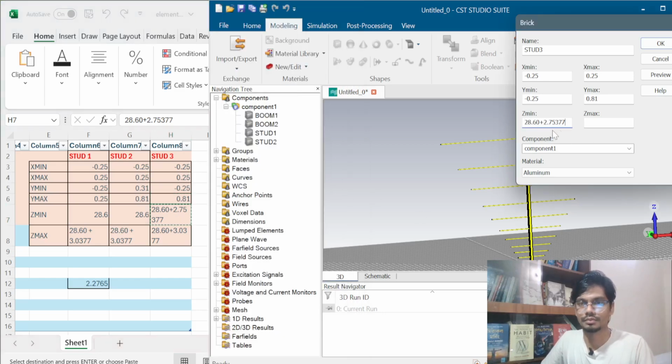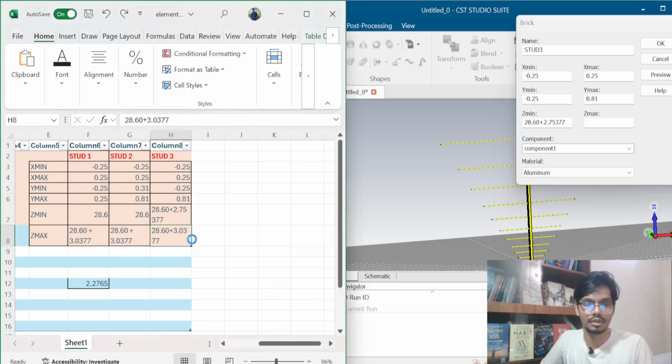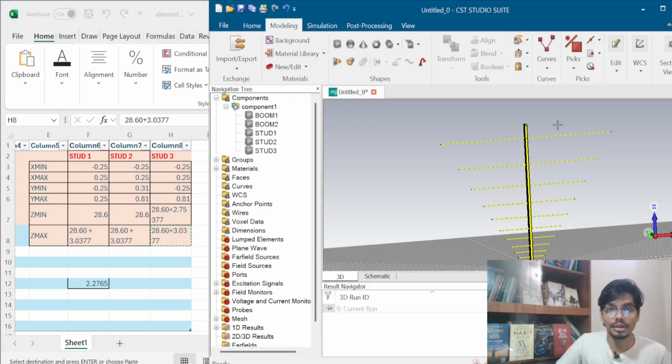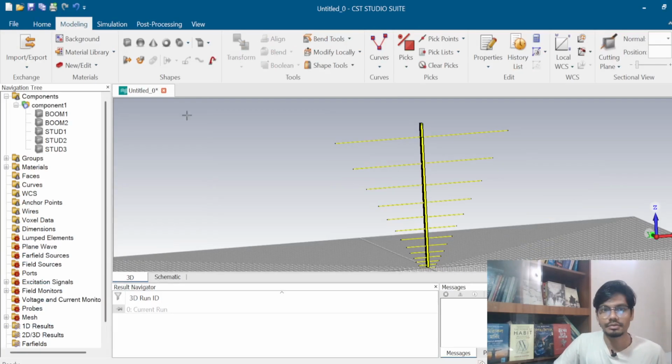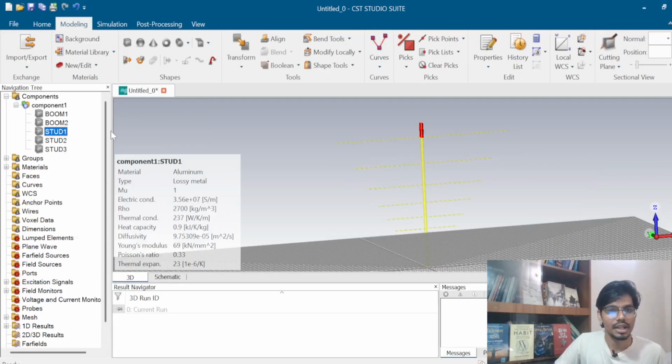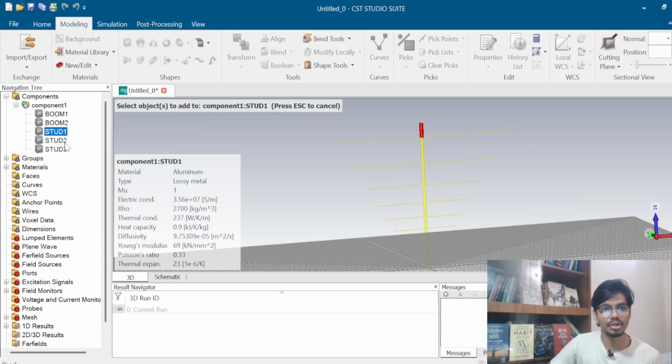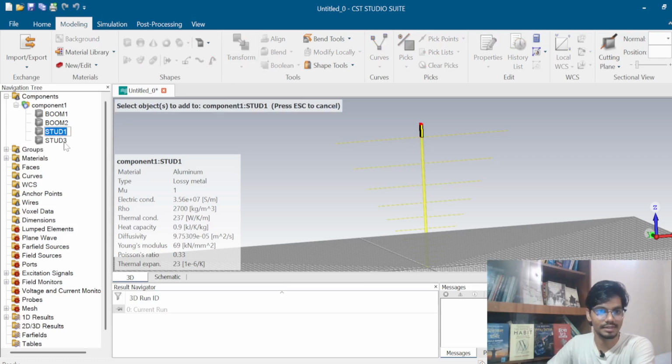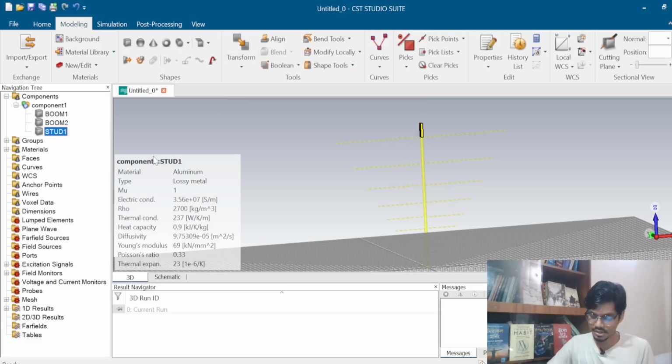Then I have to copy the Z minimum value and then copy the Z maximum value. Then I have to click OK. Then select start 1, then go to the boolean, then start 2 and press enter. Then select start 1, then go to the boolean, then start 3, press enter.